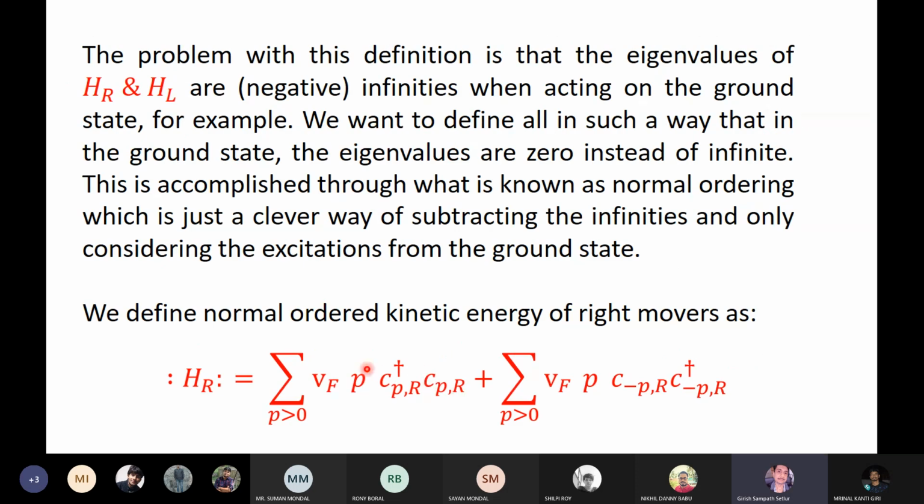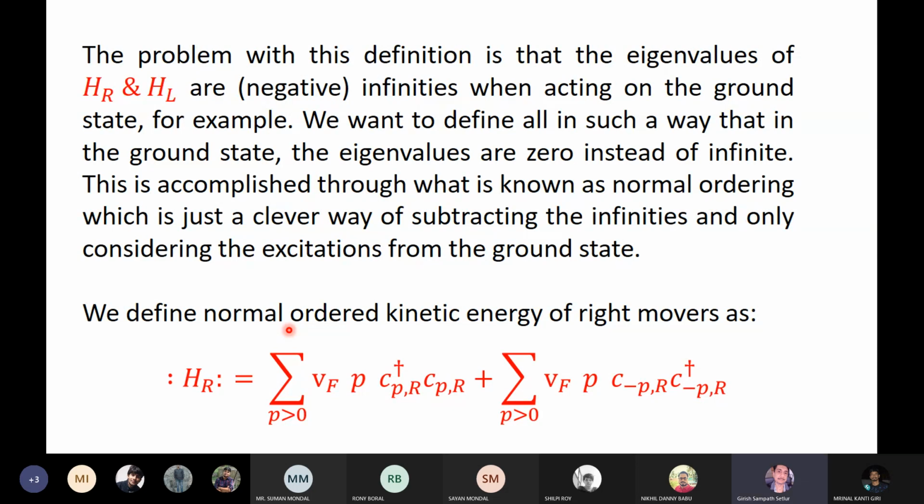If I have two vertical dots on either side of HR, that's called the normal ordered part of HR, and there's another new operator which is defined like this. My claim is that if I take HR normal ordered and act it on the ground state, I get 0. Why is that?